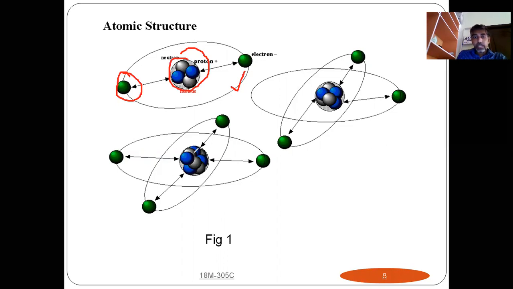If you see here, this one is moving in some other orbit, and this is moving in some other orbit, and this is moving in some other orbit. So in this way, it looks like a solar system. You are having a nucleus at the center and the electrons are revolving around it in different orbits.